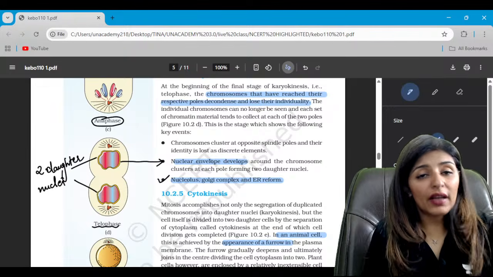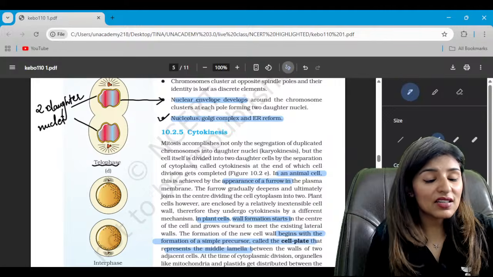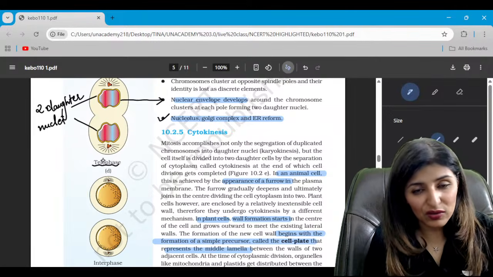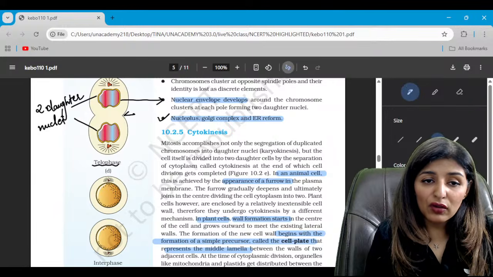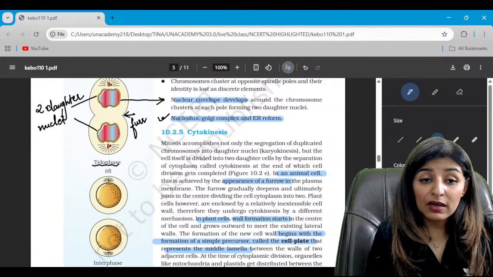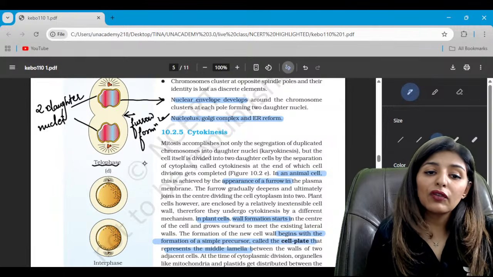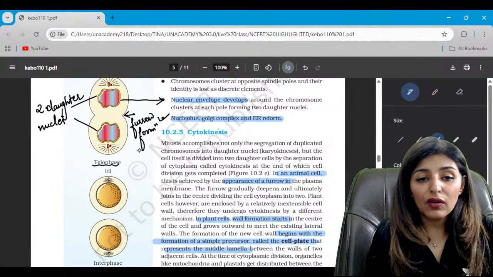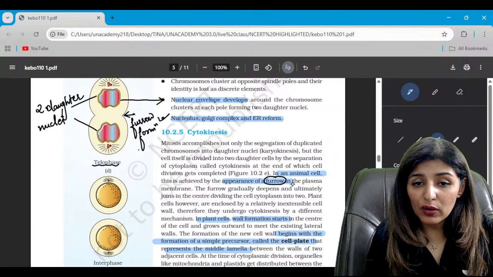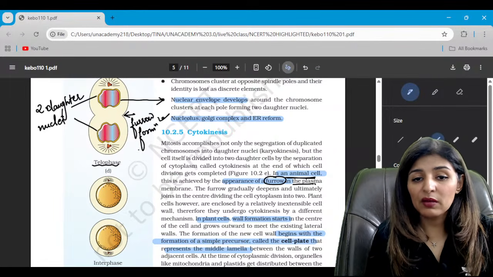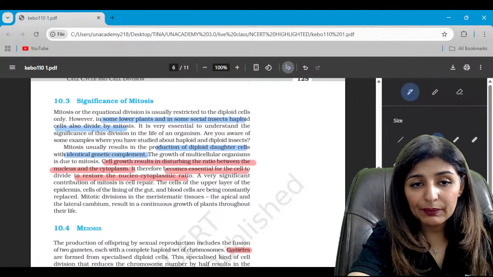So now there has to be cytokinesis. If there is no cytokinesis, it will result in polyploidy condition. We have read that line in genetics, yes or no? Right. So now the furrow formation, because this represents an animal cell, so furrow formation has started occurring for the cytokinesis to take place, right? See, appearance of furrow in the plasma membrane in case of animal cell. That's how cytokinesis occurs. Please tell me these points are clear.